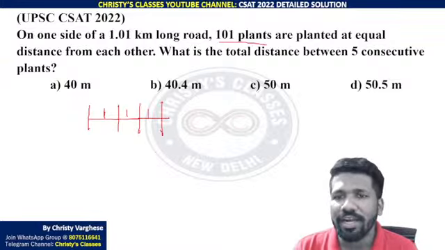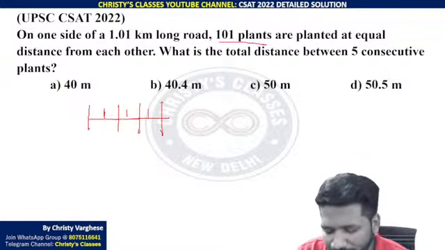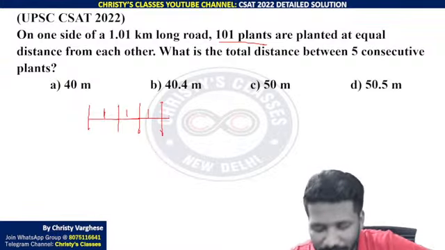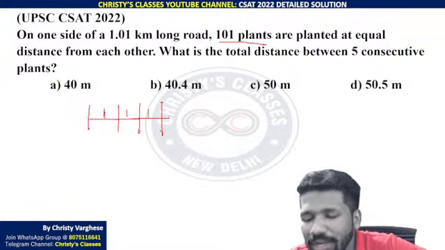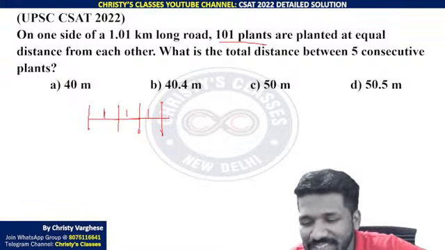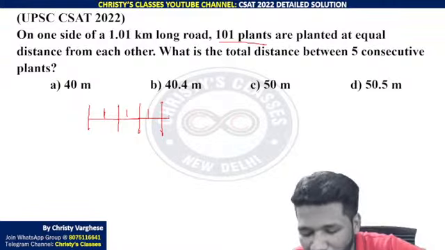So between 101 plants, only 100 intervals are there, not 101 intervals. Some people divide by 101, that is wrong. It's a common counting mistake. Like between today and tomorrow, only one day is there. You cannot consider today, tomorrow as 2 days.